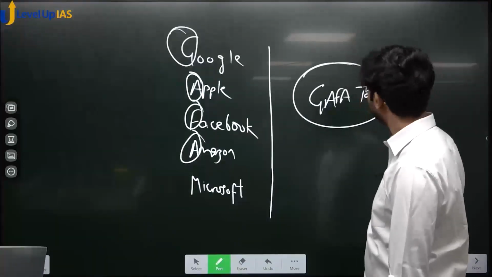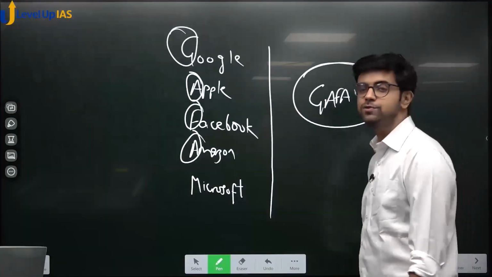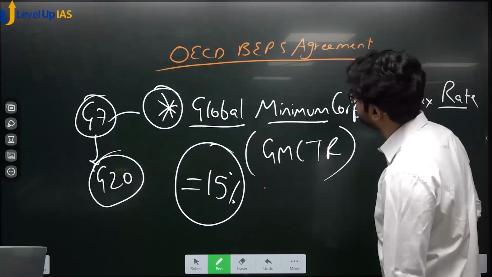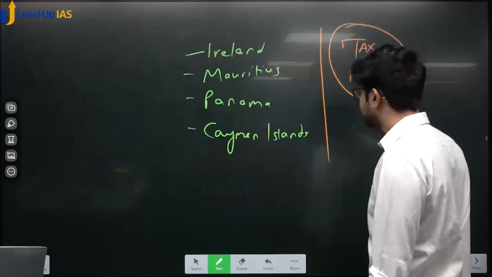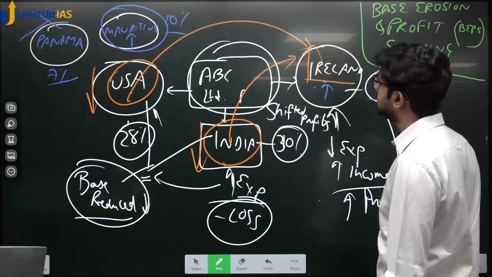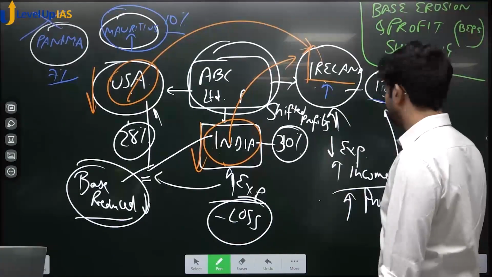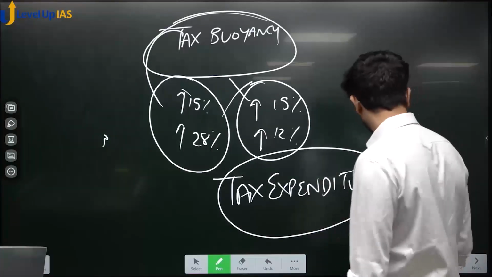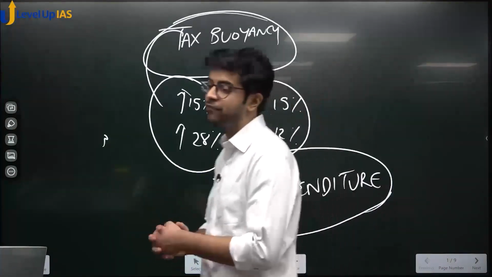Before that, we saw the GAFA tax, which is mainly a tax imposed on e-commerce companies. Then we saw the global minimum tax rate. We have seen tax havens. What is this? BEPS, we have seen BEPS also. What is this? Tax buoyancy, we have seen this. Tax expenditure, we have seen this. So far everything we have seen.